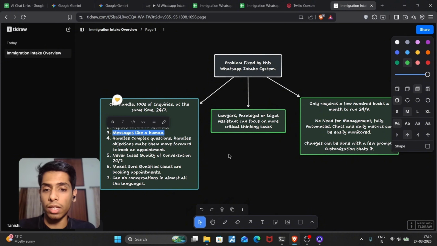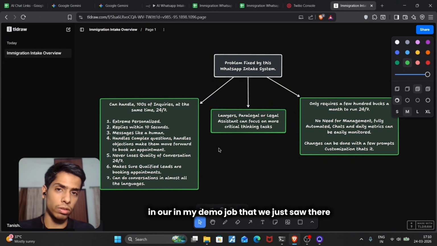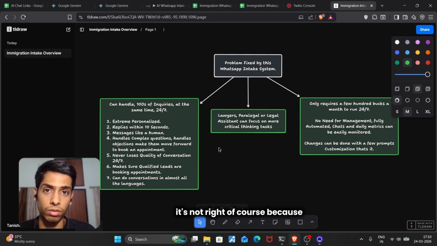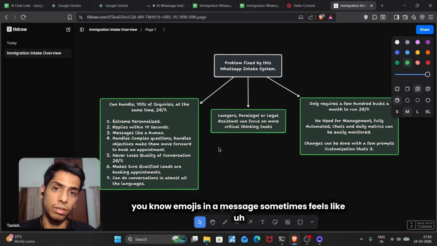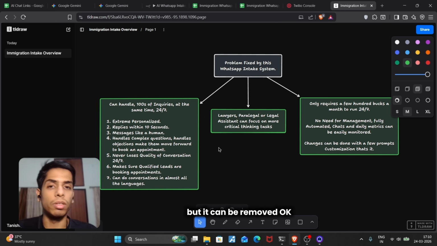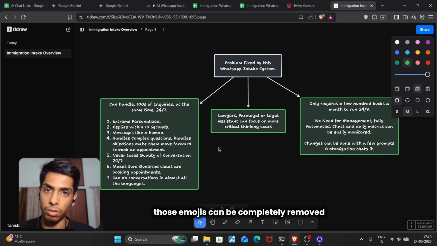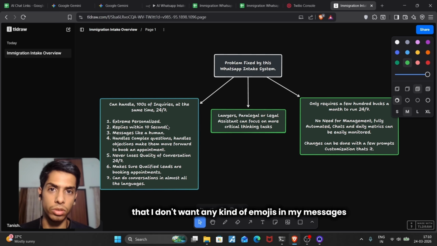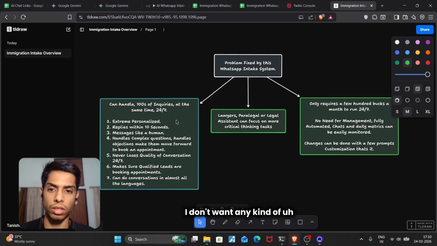In the demo that you just saw, an emoji is also present in that message. That sometimes feels not right, of course, because emojis in a message sometimes feel like you are talking about casual stuff. But it can be removed. Those emojis can be completely removed. You can program the AI so that there aren't any emojis in your messages at all. I don't want any of these things to go wrong.